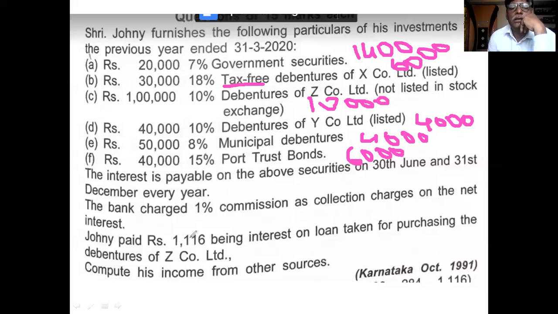Then what they say is interest is payable on the above security on 30th June and 31st December. Twice in a year means half-yearly they distribute interest, and only half of the interest is distributed each time, not the full interest.